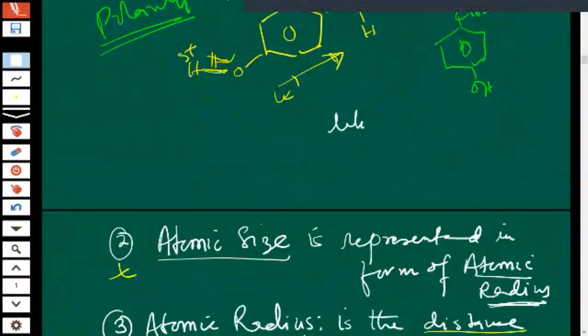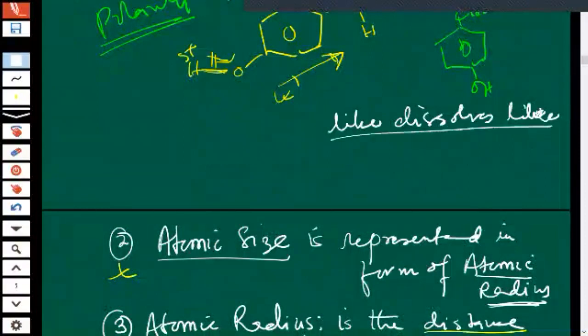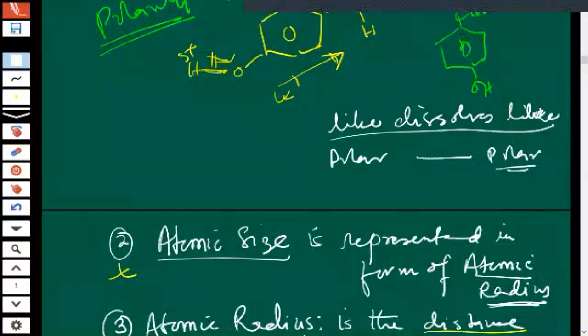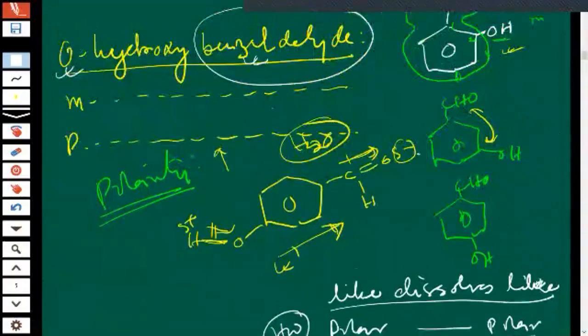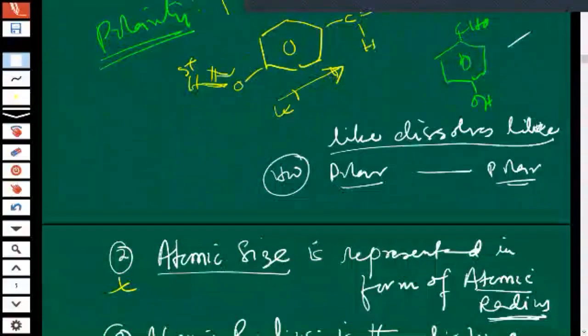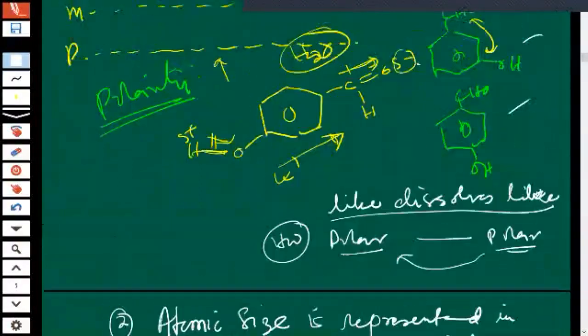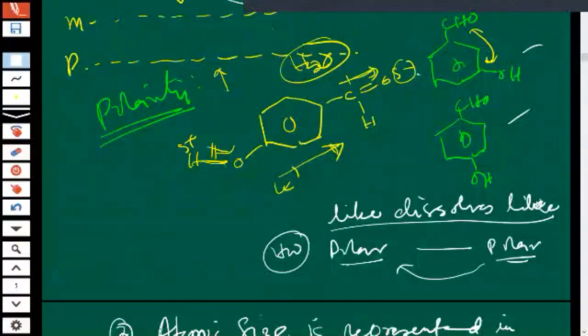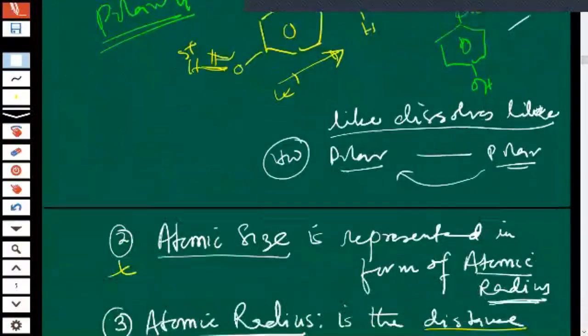Remember, polar compounds always dissolve, like dissolves like, children. So if water is polar, it will try to dissolve polar molecules only. So water is a polar molecule. Out of these, did you find which is more polar? The para. Para will have more tendency to dissolve in water, because the law is there, like dissolves like. Did you understand, children?